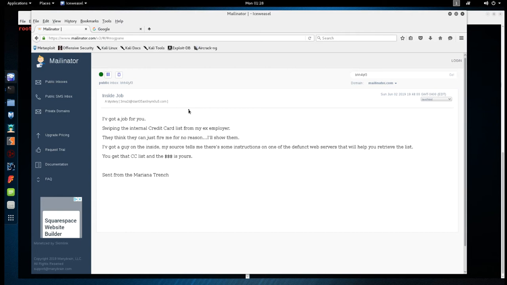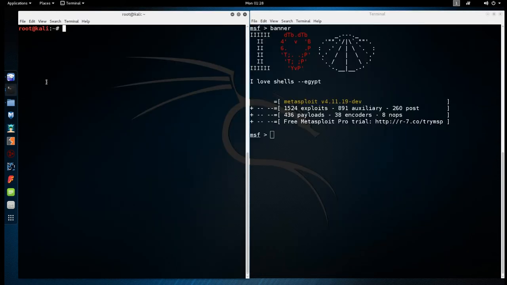So there's my motivation. Money. So I've got my Kali instance up and running. Let's get this party started. All right, so we're gonna start off by running nmap against their /24 just to see what assets we can find. We got to start somewhere, right? And so let's start here.